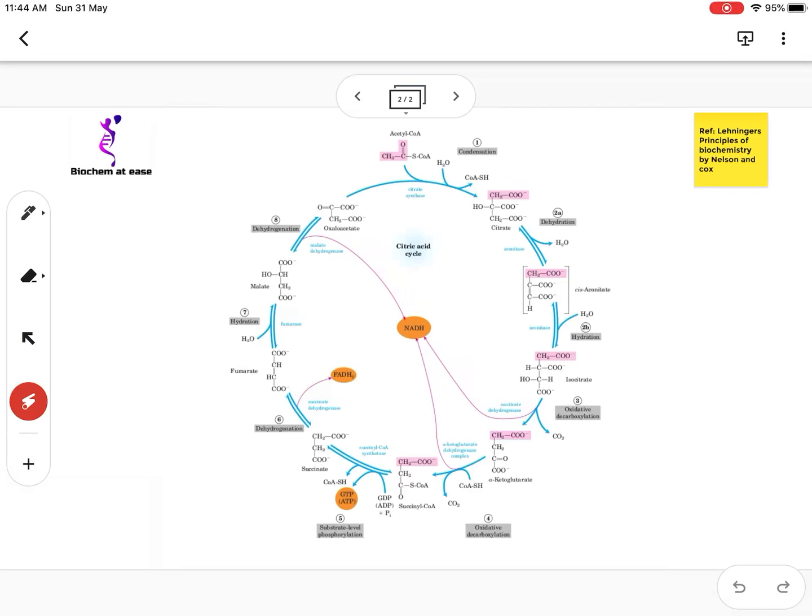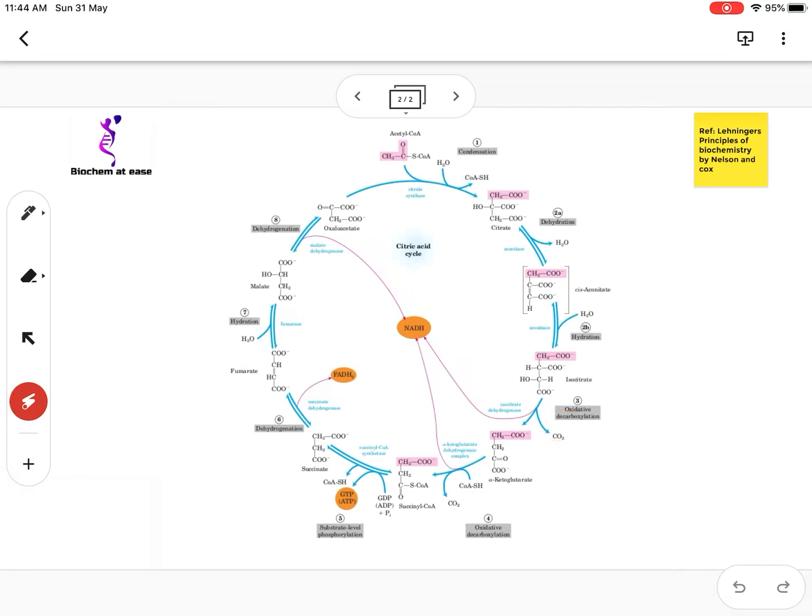Now in the next reaction, the isocitrate undergoes oxidative decarboxylation. So there is oxidation of the isocitrate by NAD leading to formation of NADH, and there is decarboxylation releasing a molecule of CO2.